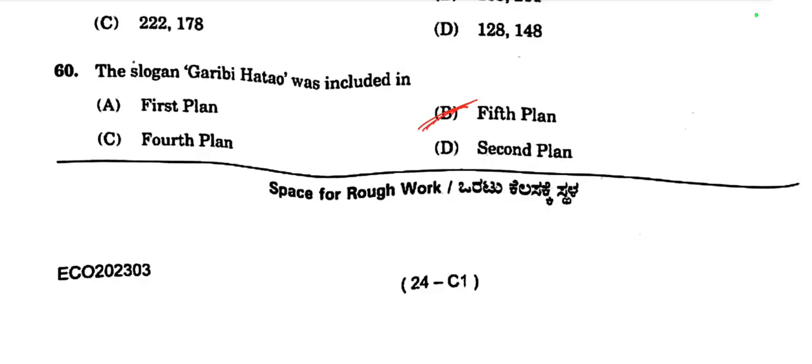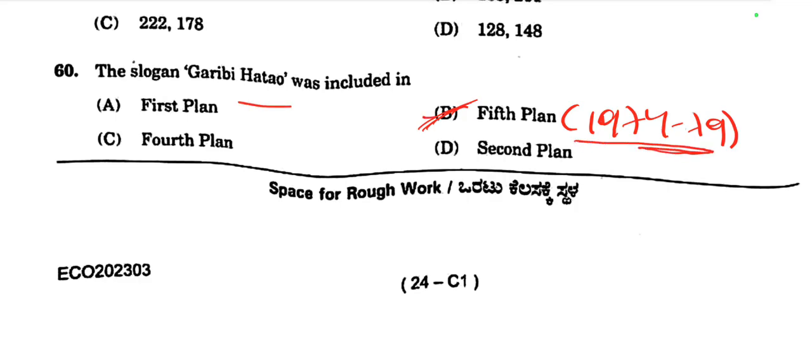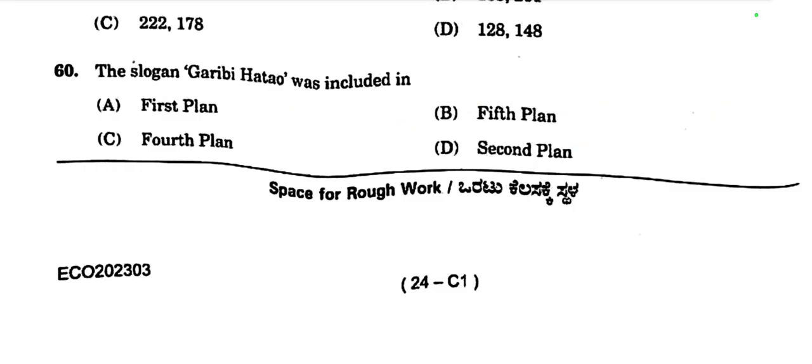So option B is the right option, because first plan time period was 1951 to 56, then second 1956 to 61, then third plan 1961 to 66, then fourth plan, then fifth plan time period was from 1974 to 79. So Garibi Hatao slogan was from this time period, fifth 5-year plan 1974 to 79. So option B is the right choice.